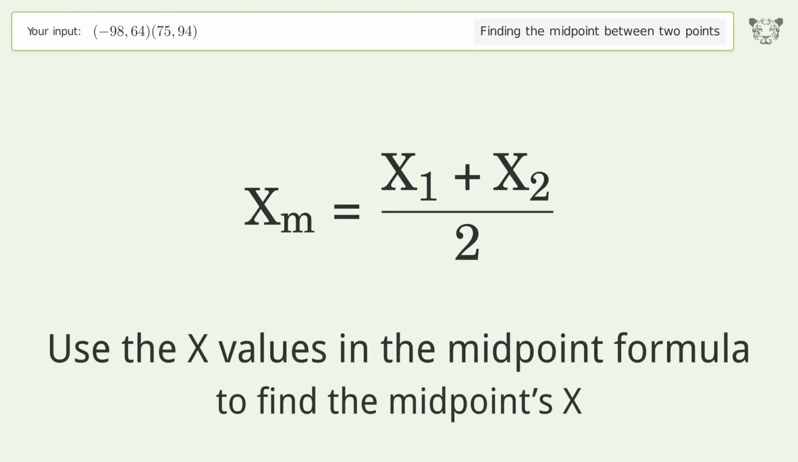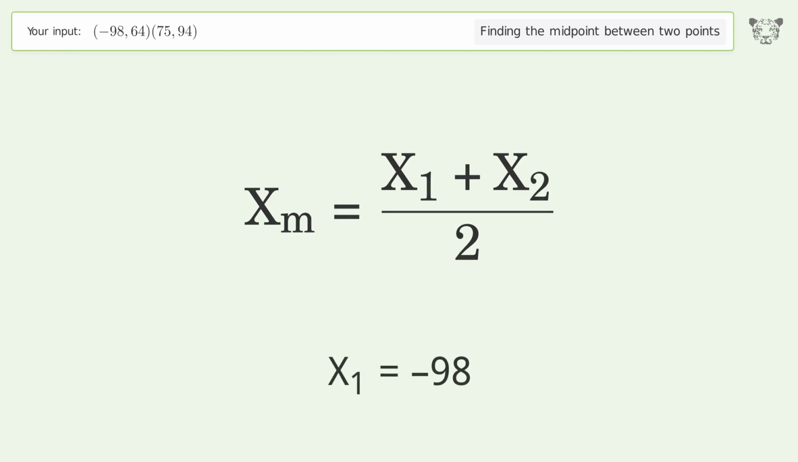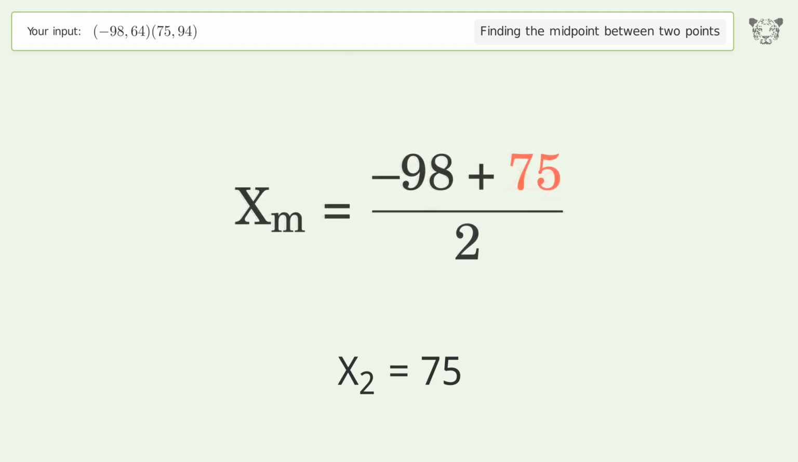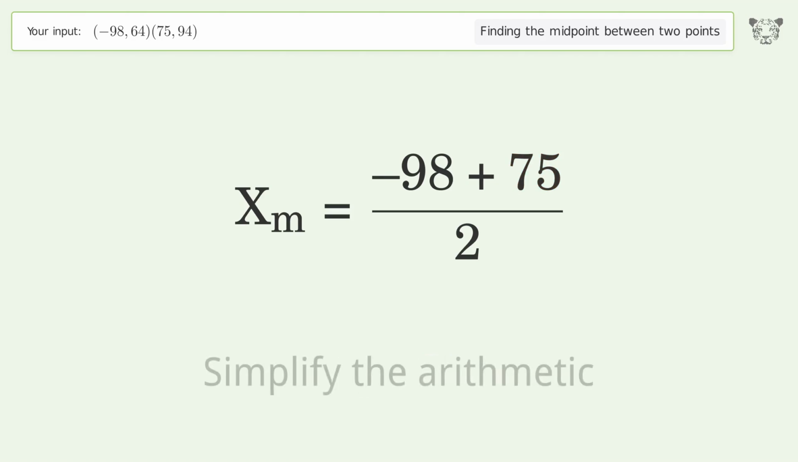Use the x values in the midpoint formula to find the midpoints x. x1 equals negative 98. x2 equals 75. Simplify the arithmetic.